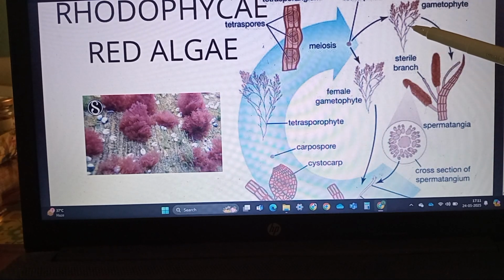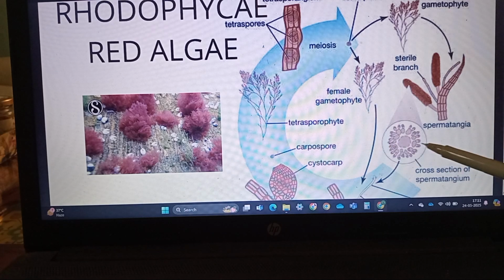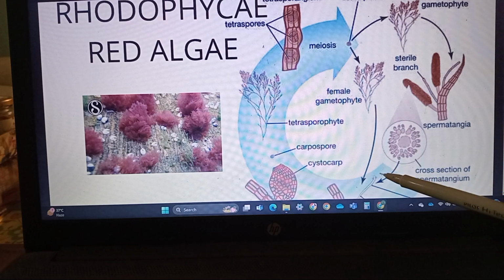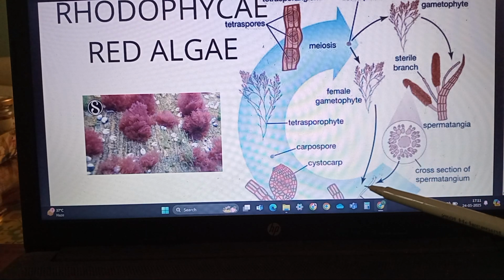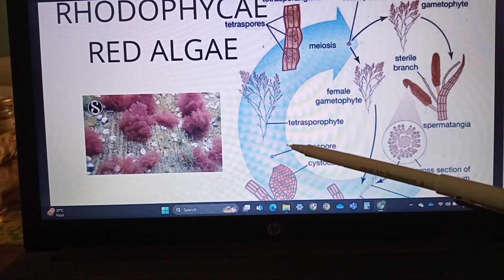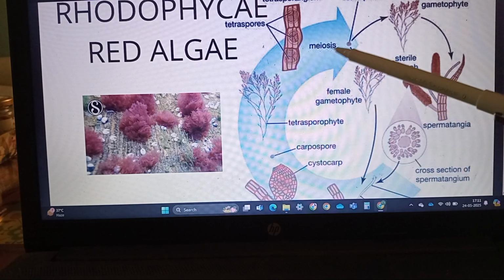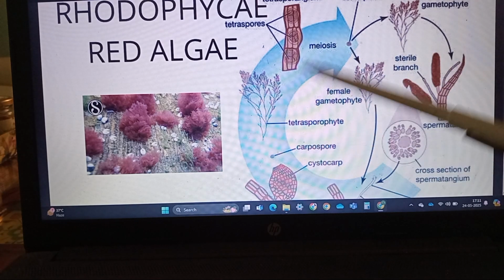The gametes are produced from the gametophyte. It would be an oogamous condition. The non-motile gametes do fertilization and produce this sporophyte. The sporophyte will produce the spores, which form after meiosis.